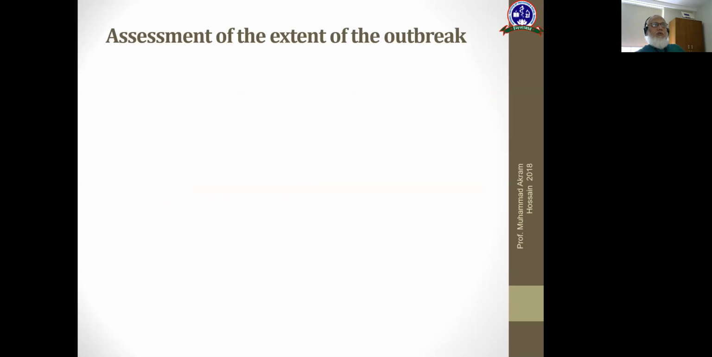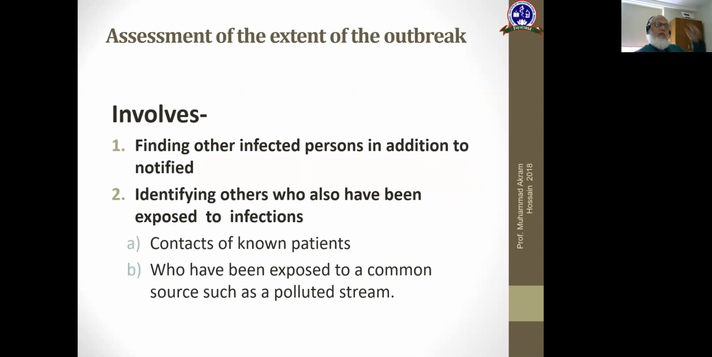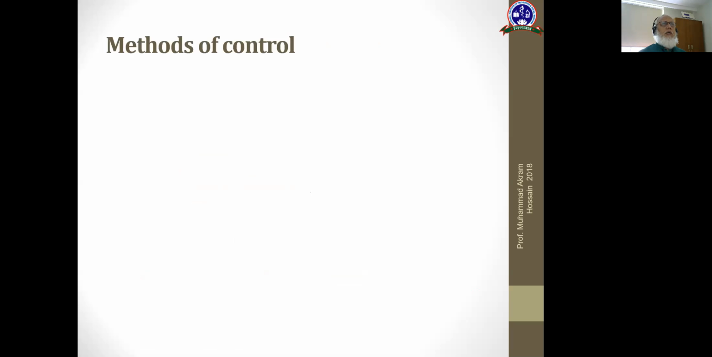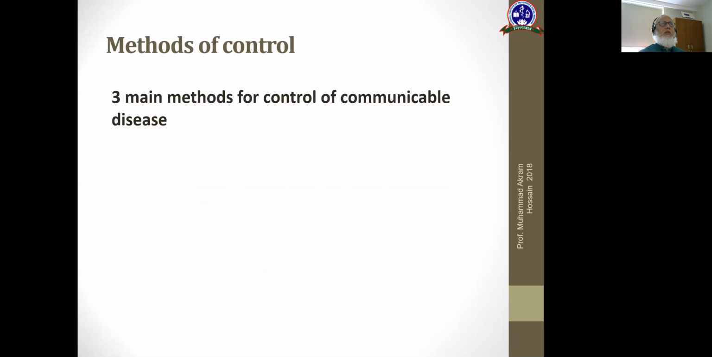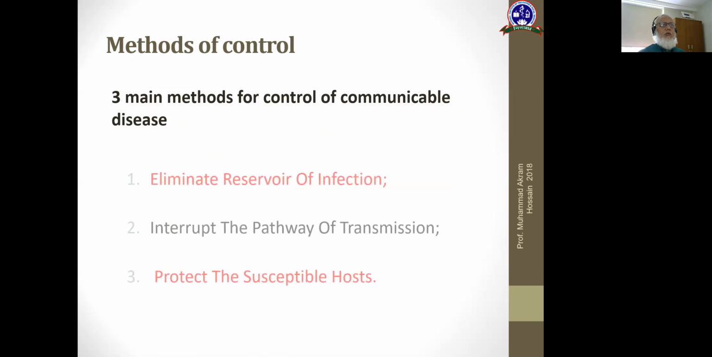Assessment of the extent of the outbreak involves finding other infected persons in addition to those notified, and identifying others who have been exposed to infection, like contacts of known patients who have been exposed to a common source. And what are the methods of control? There are 3 main methods for control of the communicable disease.